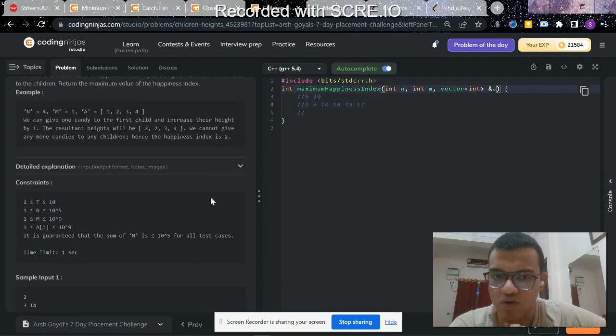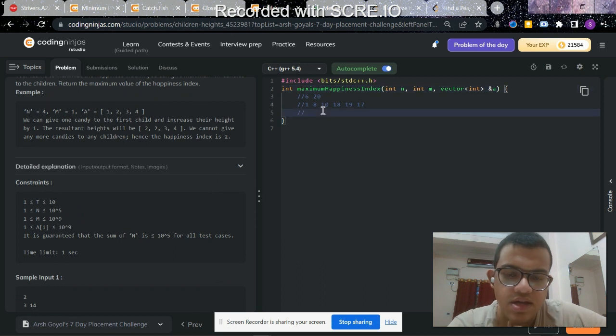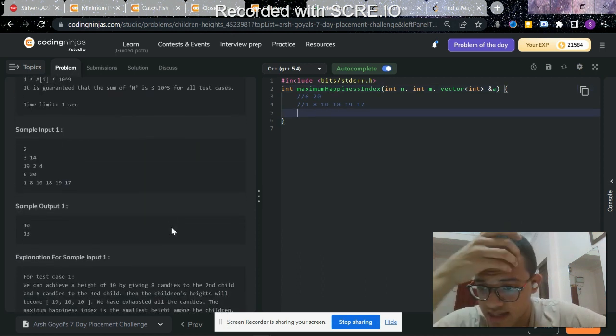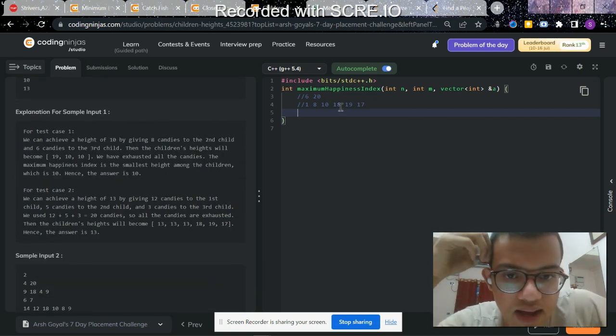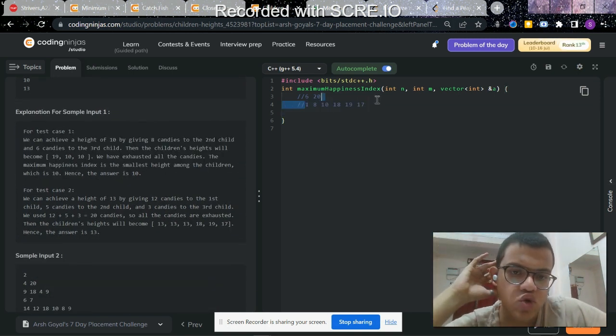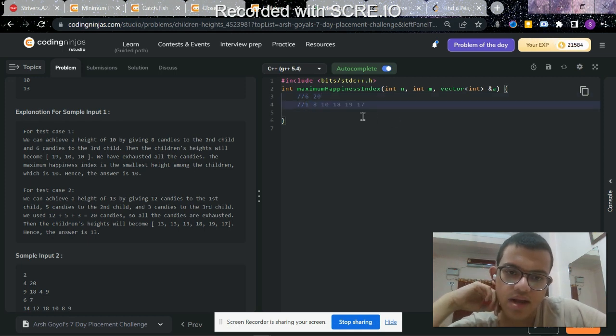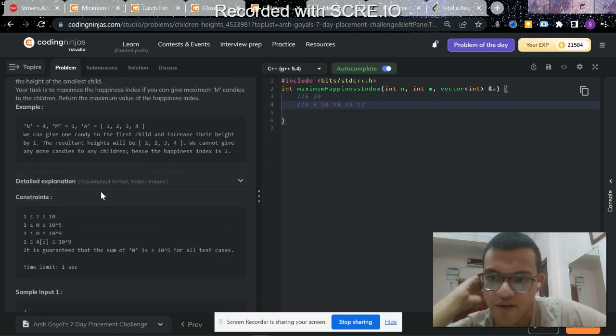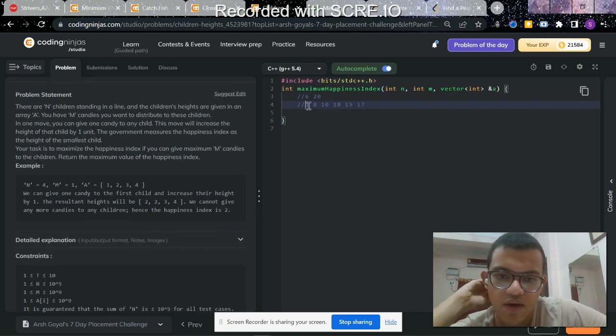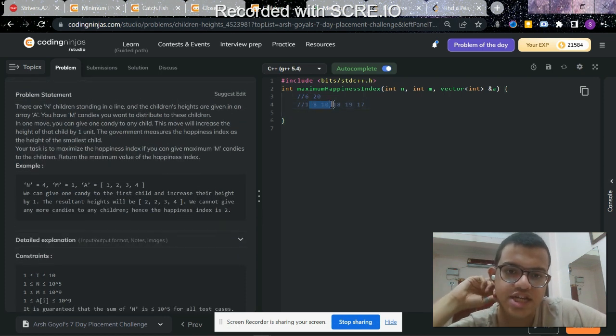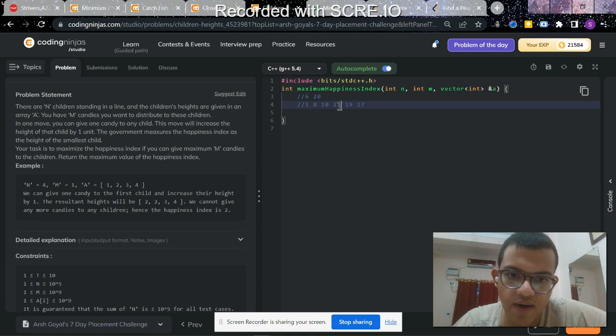So let me walk you through the example. We will be given a value of m which is 20 in this case, and we will be given an array. So what we can do is take one element of the array, and we can change that height to any amount, and whatever change we make to this array, suppose I make this 21, then m will be 17.